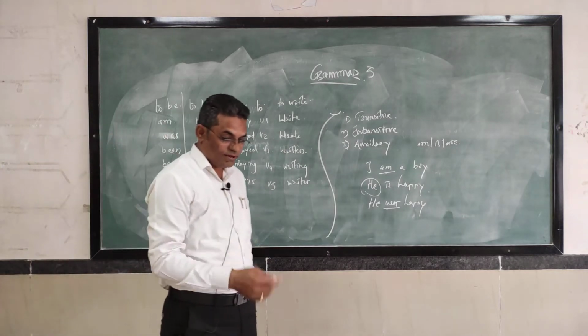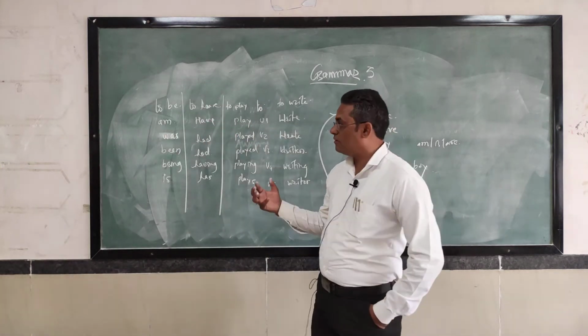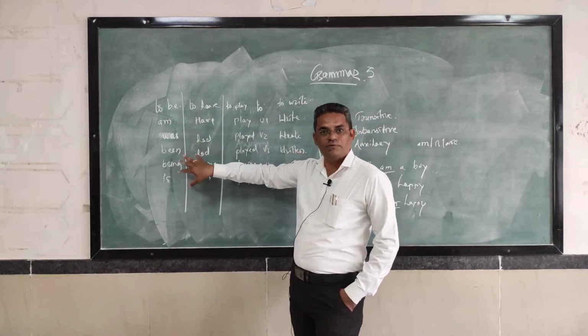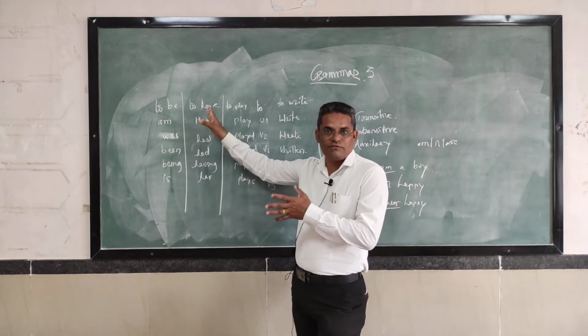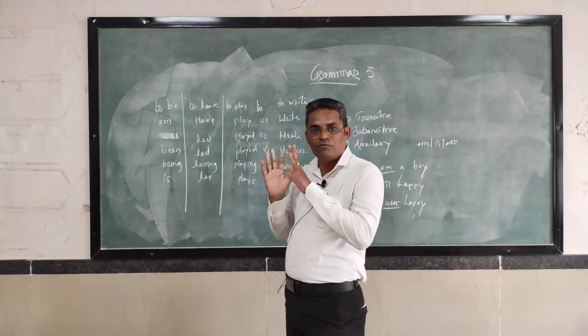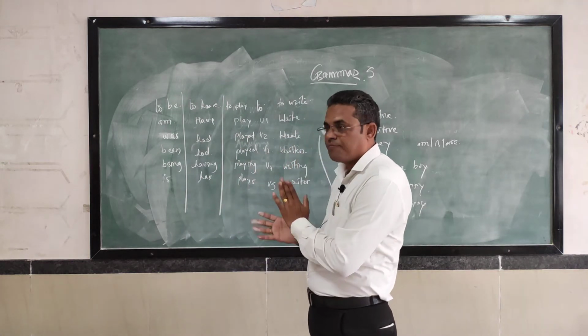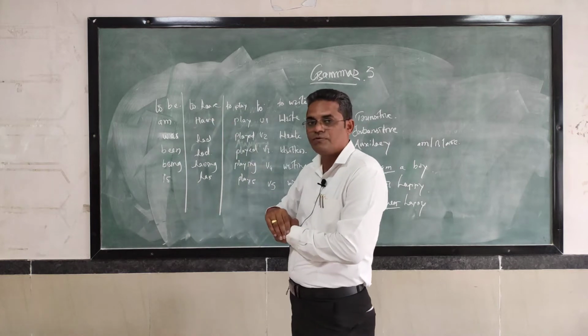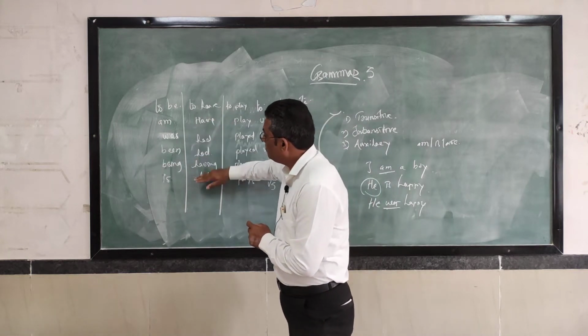So it is critical. In any grammar book you will not find this derivation, this classification of forms of to be and forms of to have. You will not find it. But it is there. These are the forms of to be and these are the forms of to have. They must be used in this manner.